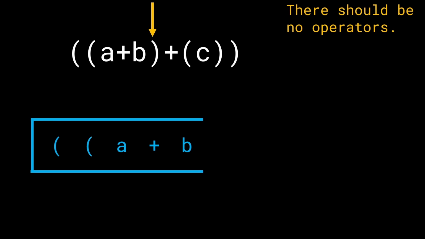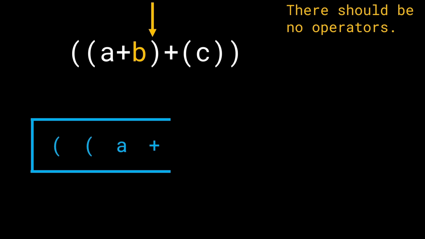Well, this closing round bracket is looking for an opening round bracket to close. Makes sense? So we look at the stack top. Well, that's an element B. B is not really useful for us, so let's just go ahead and pop that and keep it as an intermediate state. We don't really know if B is useful or not. And then we see a plus. Now, what does that mean?